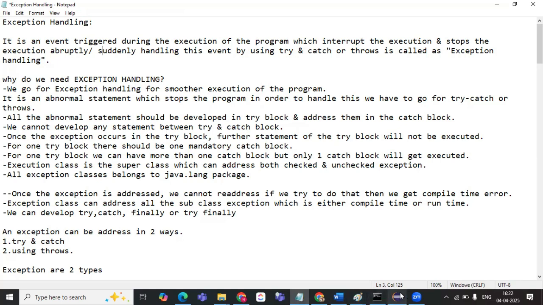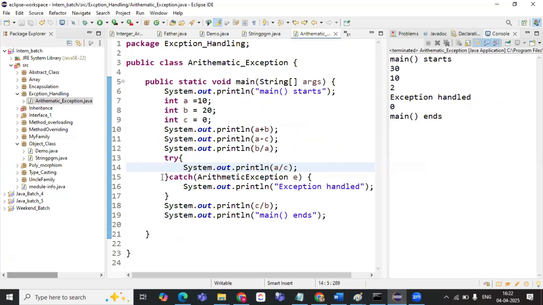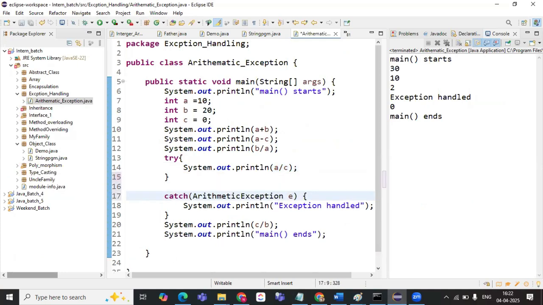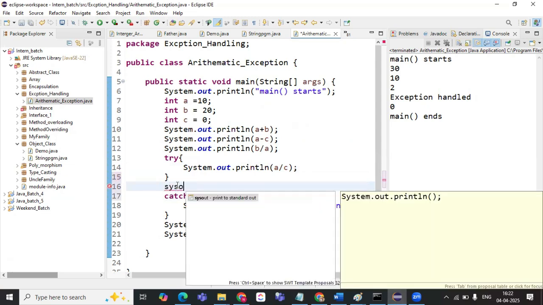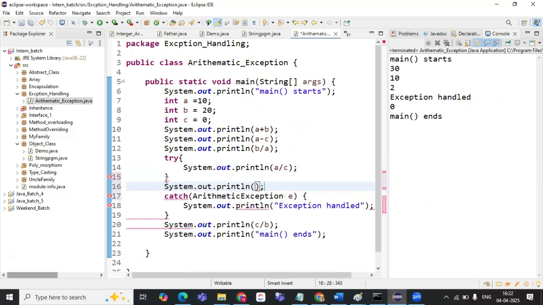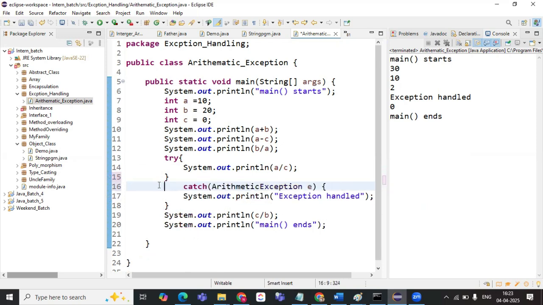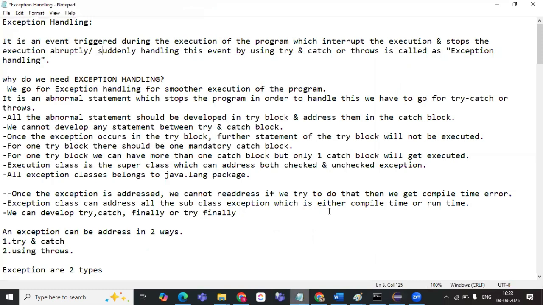Why? We'll see that. We'll try to have another statement in between the try catch block. So this is the try block we have. I'll try to have a printing statement between them. What is it saying? Syntax error, invalid record header name. It means between the try catch block we cannot have any statement. Is everybody clear about this point, why it is so, and what happens if we have any statement in between try catch block?